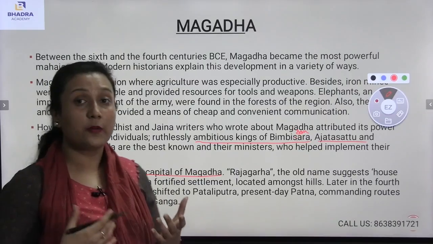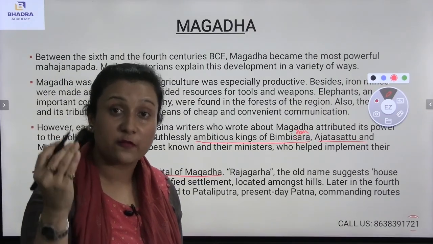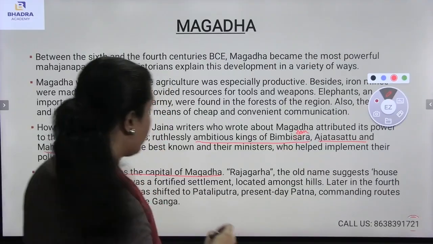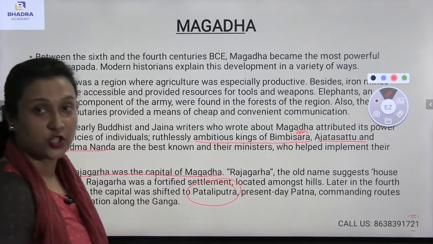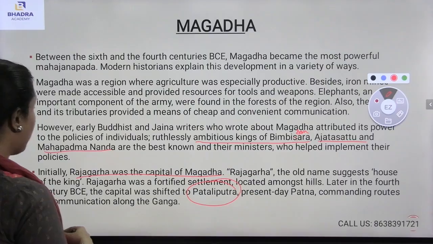Now, if I talk about Rajagara, Rajagara was the capital of Magadha, but slowly it was shifted to Pataliputra. Yes, the capital of Magadha now came to be known as Pataliputra. So, Pataliputra is the ancient town, present day Patna, commanding routes of communication along the Ganga.